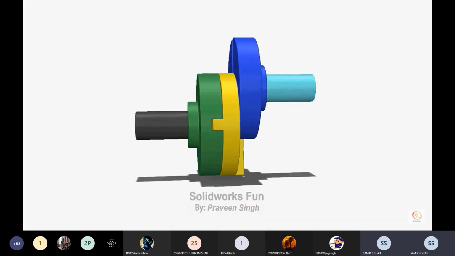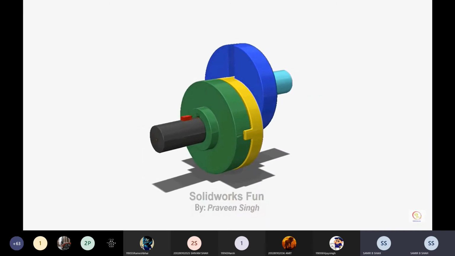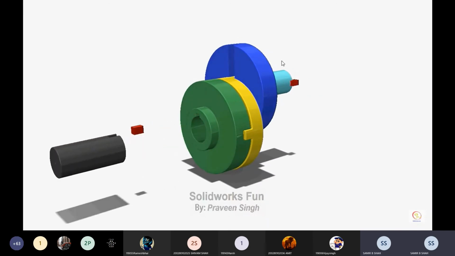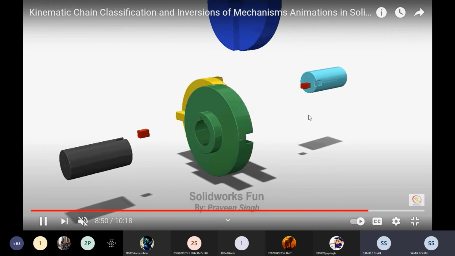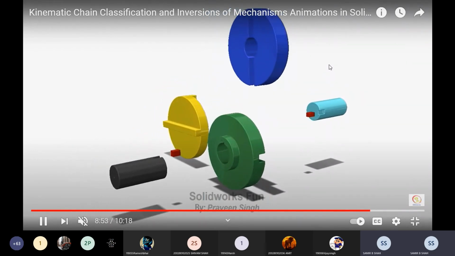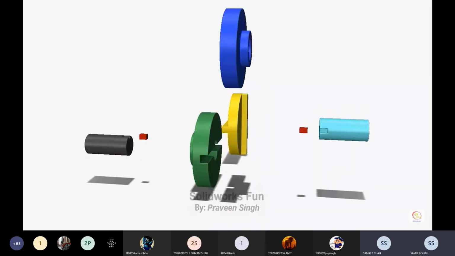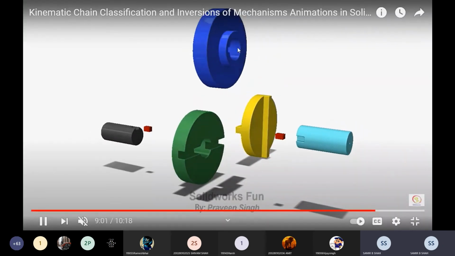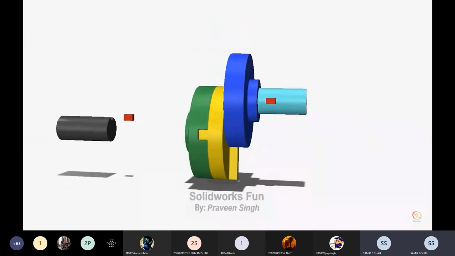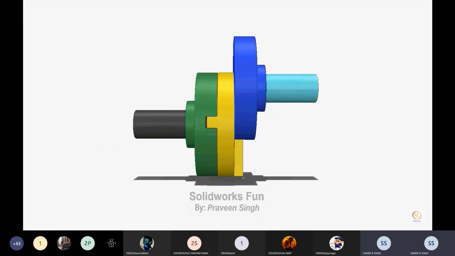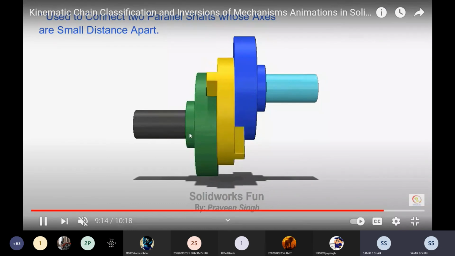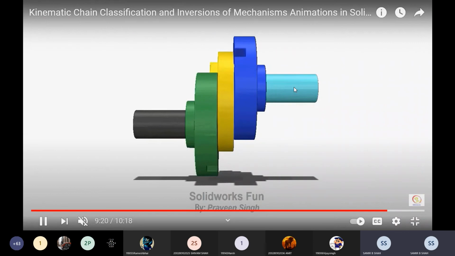Oldham coupling. It looks exactly like this, where there are two parallel shafts, but not in collinear condition. On that time we try to use this. You consider here the flanges and the intermediate piece also. So two flanges and the yellow one is the intermediate piece. It is called link 4, and the motion is transmitted from black to green, green to yellow, yellow to blue, and once again on the same side.